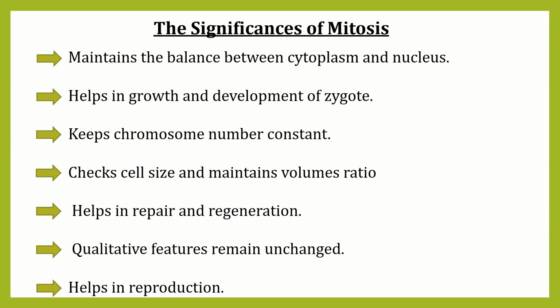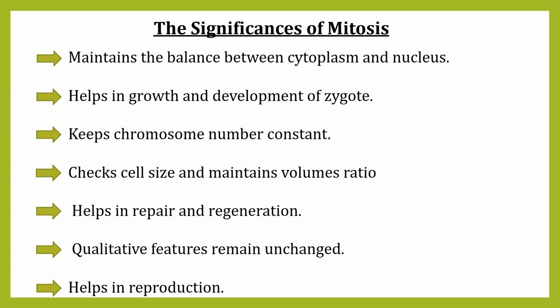Now, the second significance of mitosis. Mitosis helps in the growth and development of zygote. We know that all the multicellular organisms start their life from a single cell, that means zygote. Through repeated mitosis cell division, zygote increases the number of cells. In this way, an organism grows to completion. So, by the process of mitosis, zygote develops.